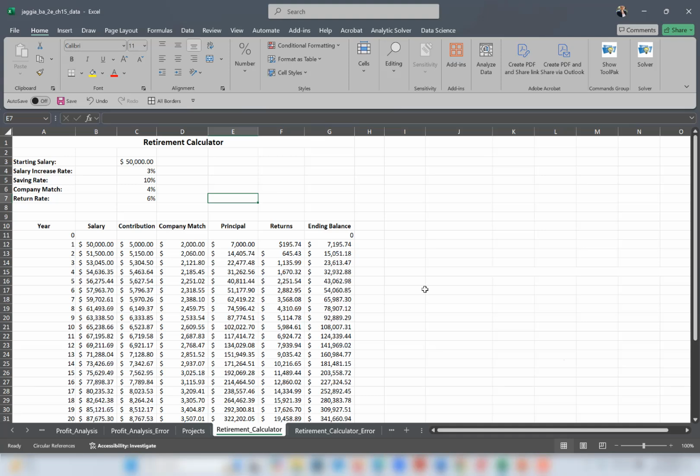Hi everyone, in this video we are going to check the third case where we can use the what-if analysis, which is Scenario Manager. And if you remember the first video, I explained that if you need to see the impact of more than one input variable, Scenario Manager is the best fit for that, because a data table allows you to change up to 2 input variables, whereas Goal Seek only allows you to adjust the value of 1 variable at a time.